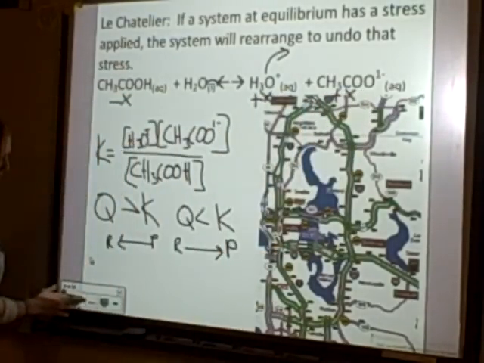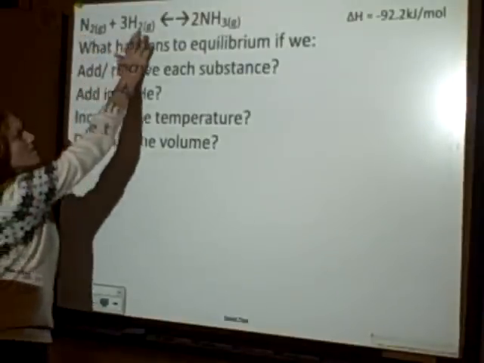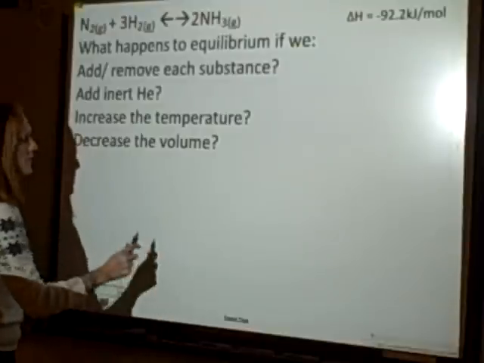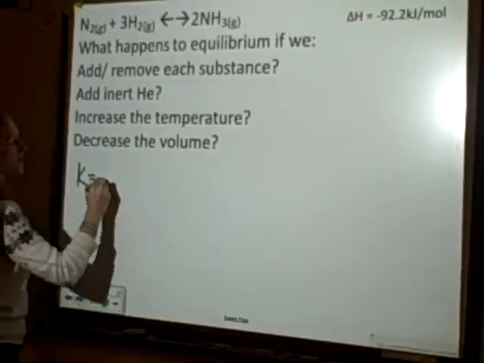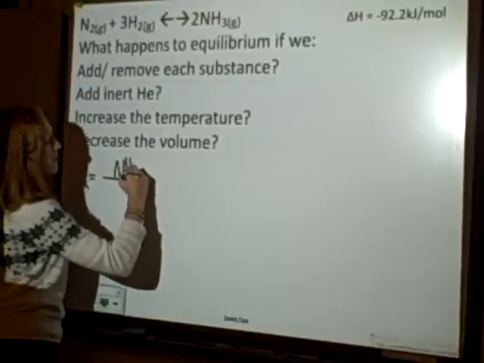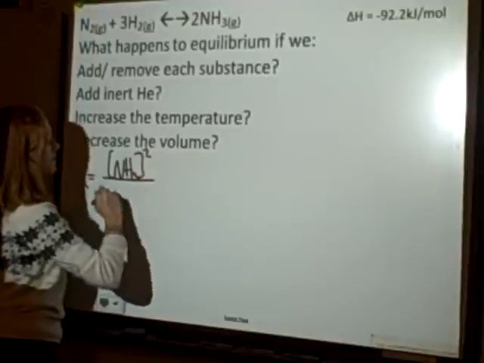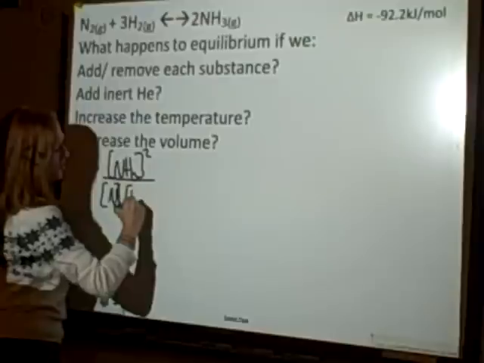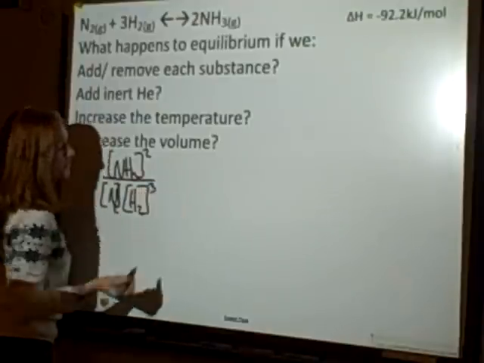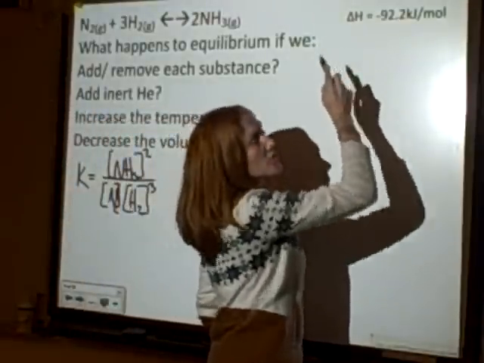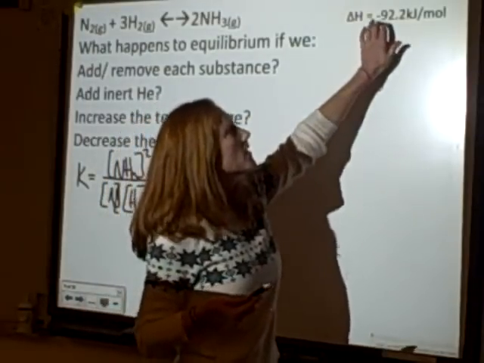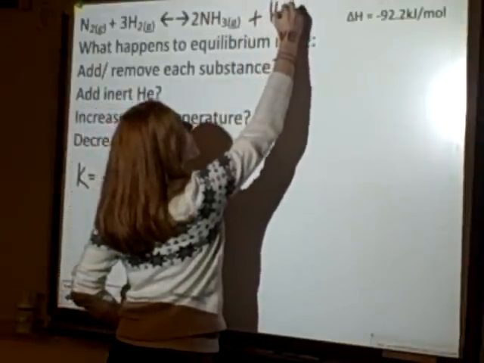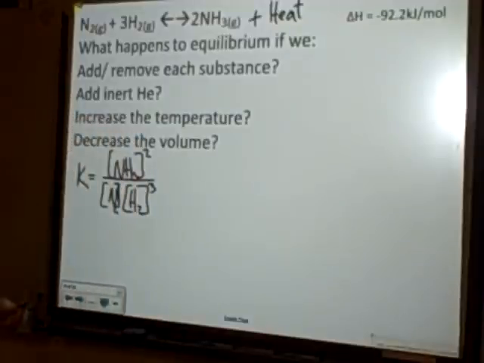So let's look at some stresses we can apply. Here's my system. Nitrogen and hydrogen react to make ammonia. They're all gases, so they'll all be part of the K expression. So that'll be the ammonia raised to its coefficient over the nitrogen and the hydrogen cubed. So that's my K expression. I look at this and I see that there's a change of enthalpy. It's negative. Since it's negative, this is exothermic. All right, so heat is being produced. Heat is a product. I'm going to go ahead and write it in there to make it easier for myself.